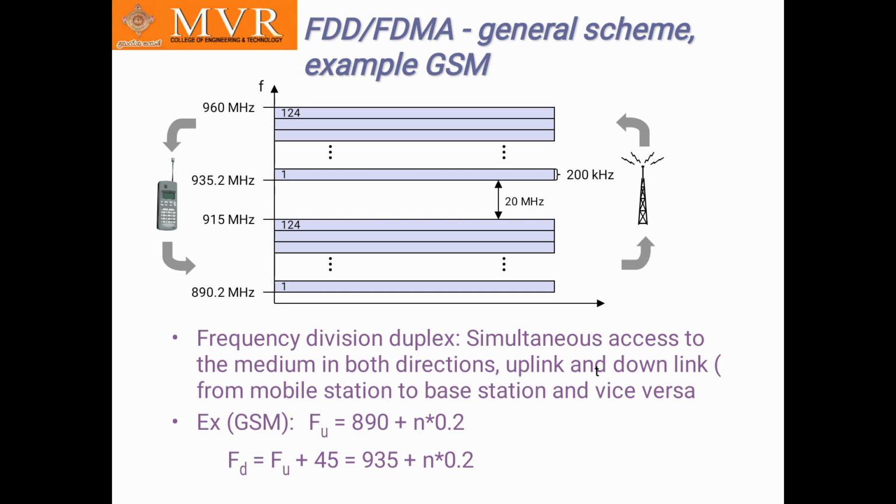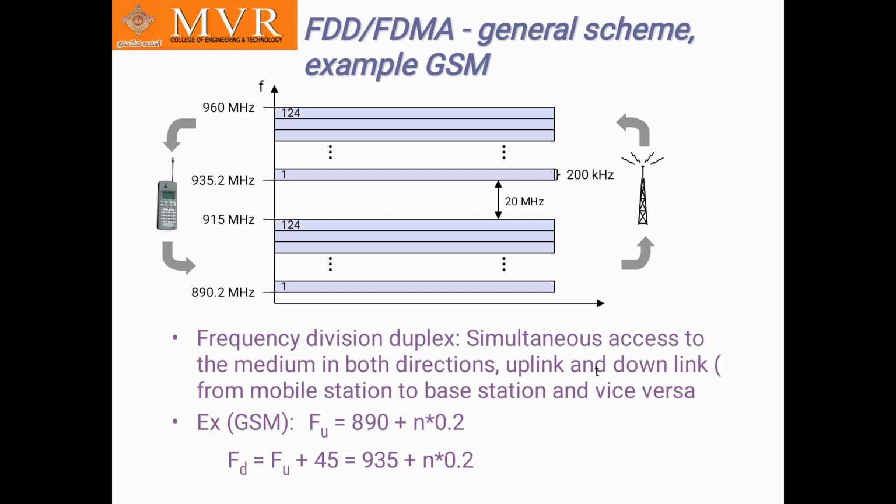Here I take the frequencies of the mobile station, so here the frequencies will be 960 megahertz, 935.2 megahertz, 950 megahertz, 890.2 megahertz. This is the initial, so it will be taken as 1, and the antenna has 200 kilohertz.